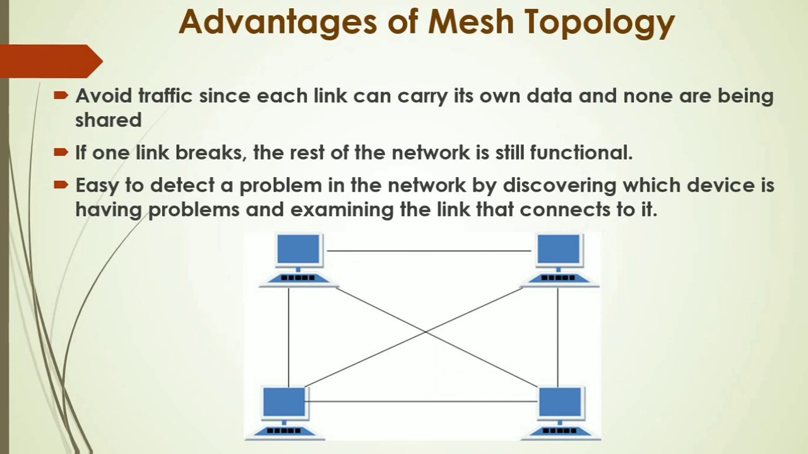Easy to detect a problem in the network by discovering which device is having a problem and examining the link that connects to it. Again, because of the dedicated path, we can easily detect which node is not receiving or sending data. We can easily identify, and by identifying we can easily examine, we can easily troubleshoot that problem.